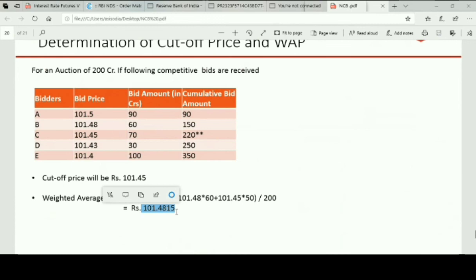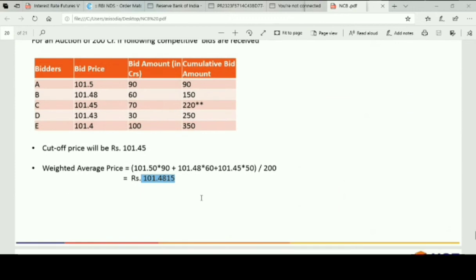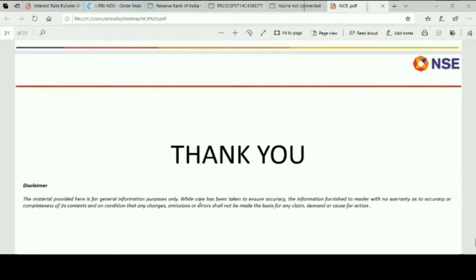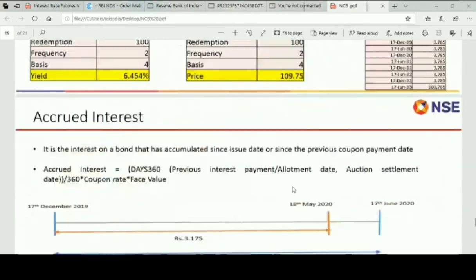So in non-competitive bidding, you have to understand that the allotment will be done on the weighted average price and not the cutoff price. So this weighted average price could be slightly higher than the cutoff price in the main auction where the institutional players are bidding. So one thing that you have to understand is this will be on the weighted average price, not the cutoff price. So this is all about non-competitive bidding on the NSE platform.